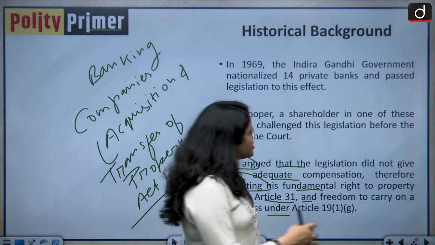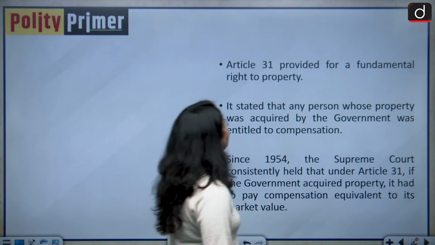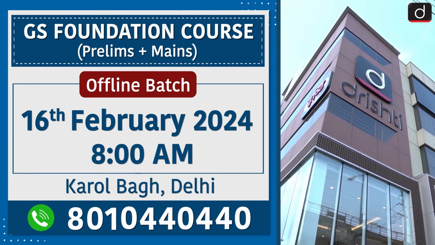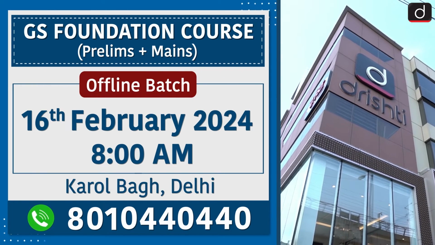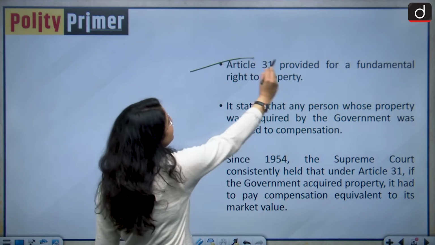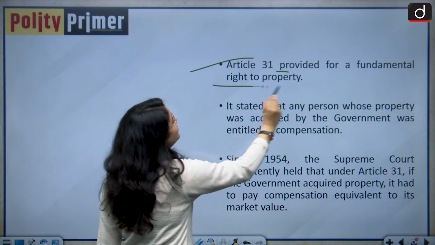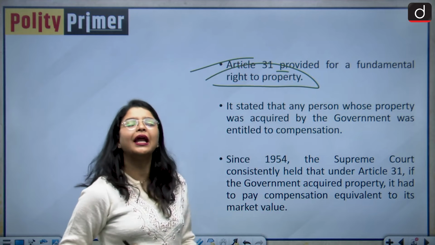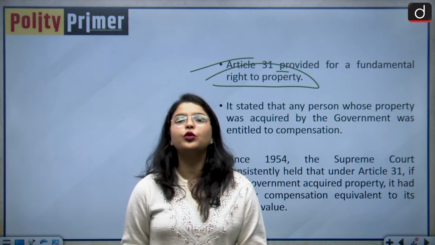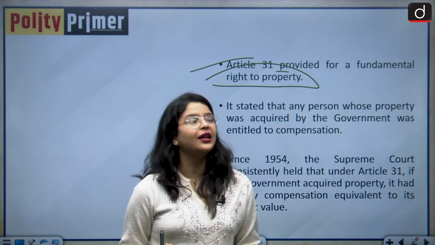Now let us understand the key provisions. Moving forward, Article 31 provided for a fundamental right to property. At that point of time, as I have explained in my previous session as well, right to property was a fundamental right.